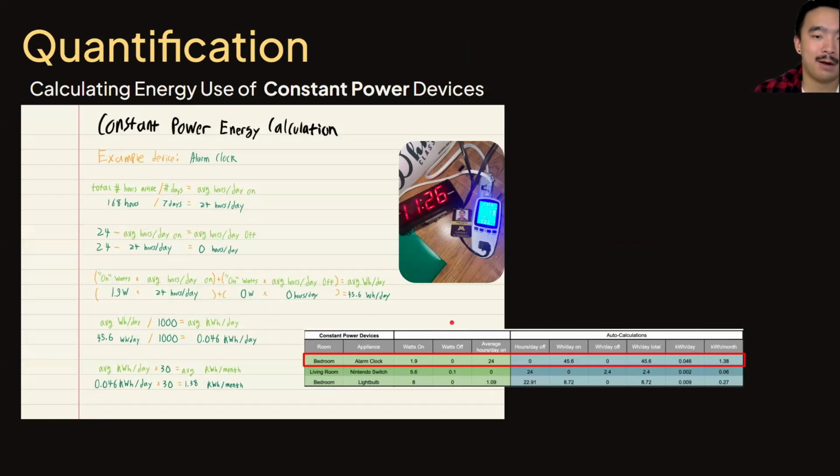For the constant power, I'll be looking at the alarm clock as an example. These calculations here describe how long on average the device is on or off throughout the day. And this third line here describes how much energy the device uses on average in terms of watt hours per day. Dividing this value by 1,000 gives us kilowatt hours per day. Multiplying that value by 30 gives us kilowatt hours per month.